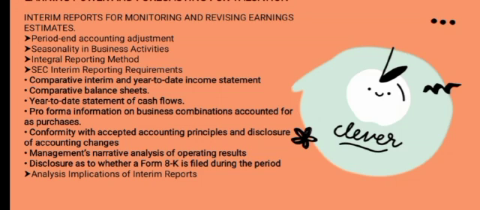The SEC interim reporting requirements. Several reporting requirements exist for interim reports filed with the SEC. Principal requirements include: the first one is comparative interim and year-to-date income statement data. Second, comparative balance sheet. Third, year-to-date statement of cash flows. Fourth, formal information on business combinations accounted for as purchases. Fifth, conformity with accepted accounting principles and disclosure of accounting changes. Sixth, management's narrative analysis of operating results. And the last, disclosure as to whether a Form 8-K is filed during the period.